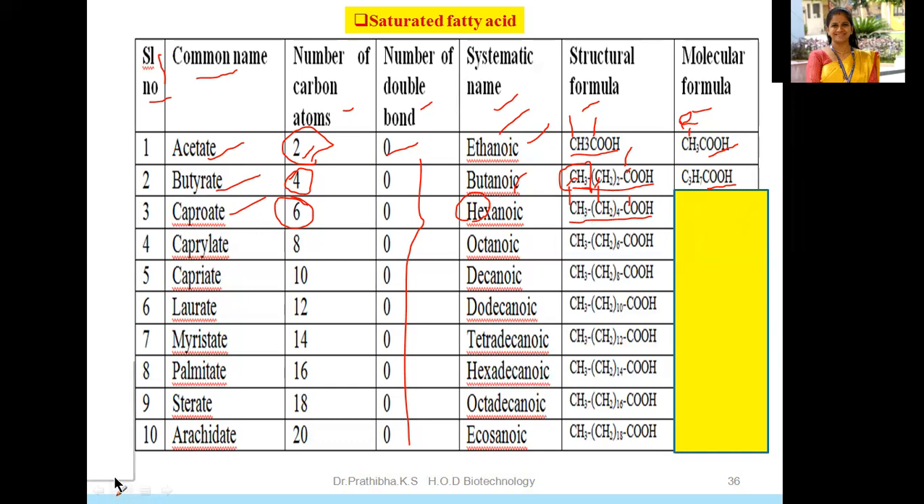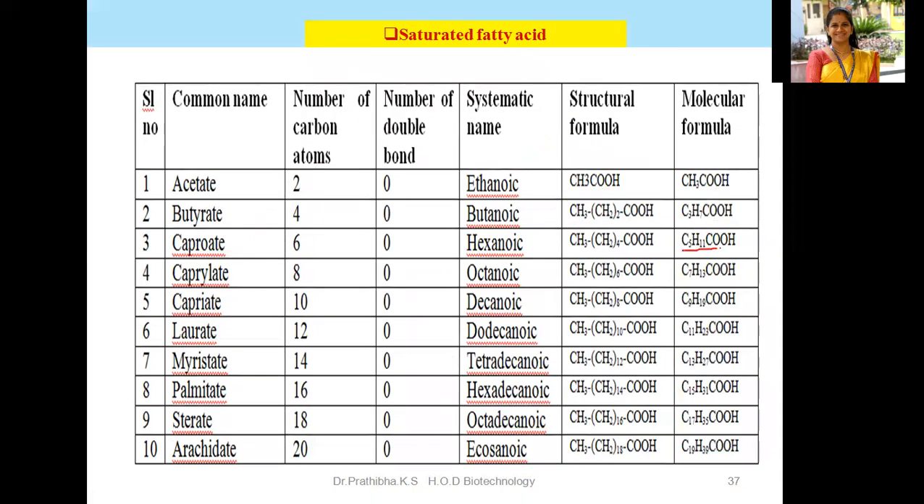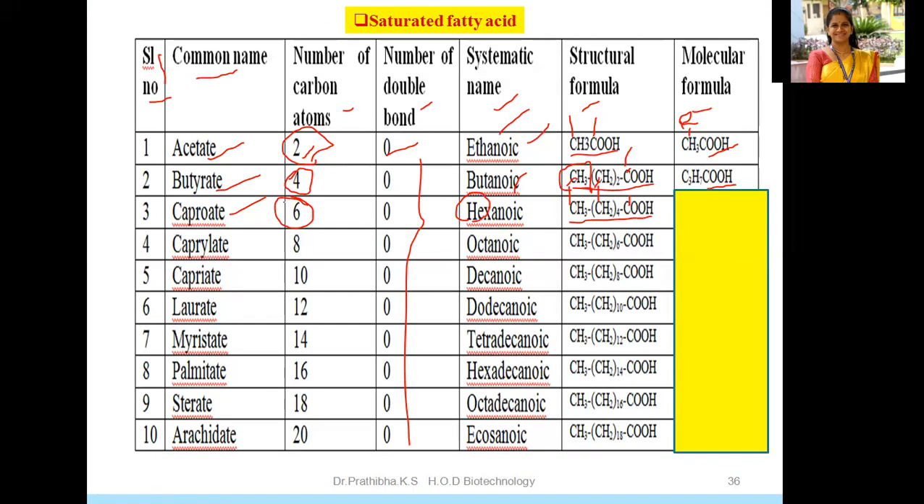How many C can be seen here? Leave the COOH, 4 and then 5, right? And how many H here? 4 twos are 8, 9, 10, 11. So what are you going to get here? C5H11COOH. Hope you're able to make out. I request you to write all the molecular formulas here for this particular saturated fatty acid.